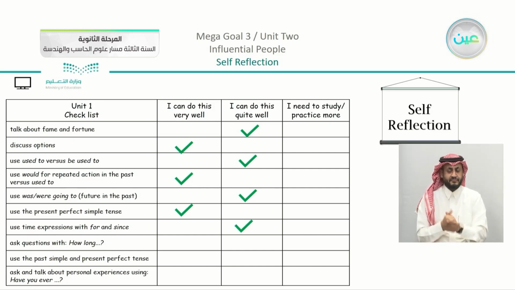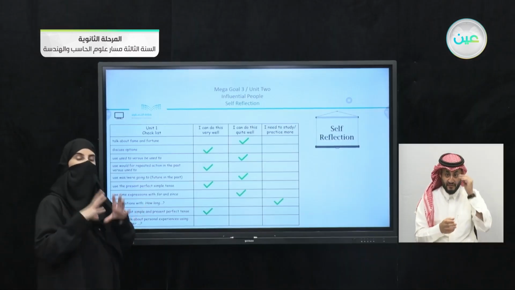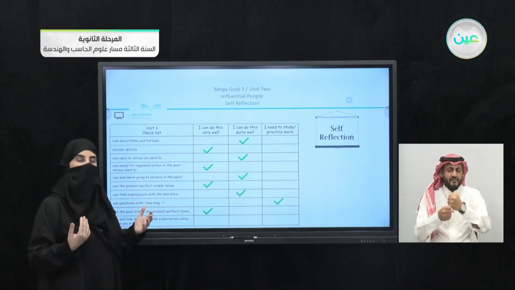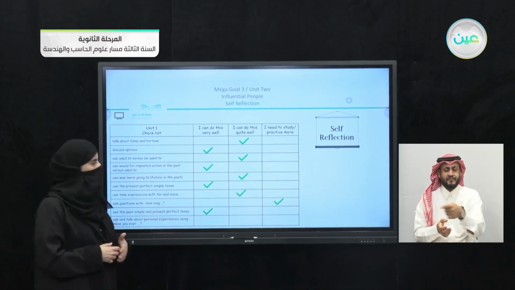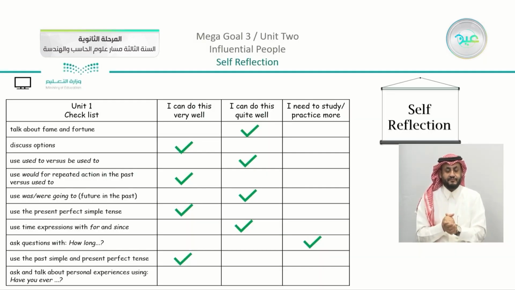Ask questions with how long. I need to practice more. Use the past simple and the present perfect tense. Now actually, to make sure that you understand the difference and the structure, the difference in structure between the two, as well as the meaning. We have the last one, ask and talk about personal experiences using have you ever. Now this one is very, very easy.